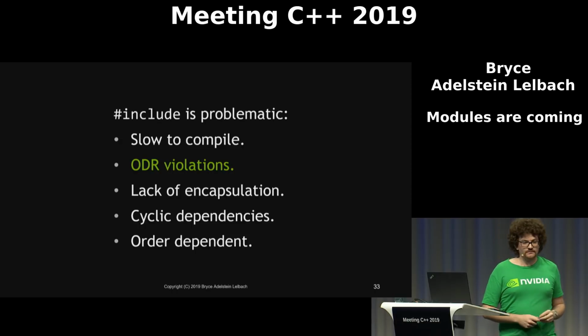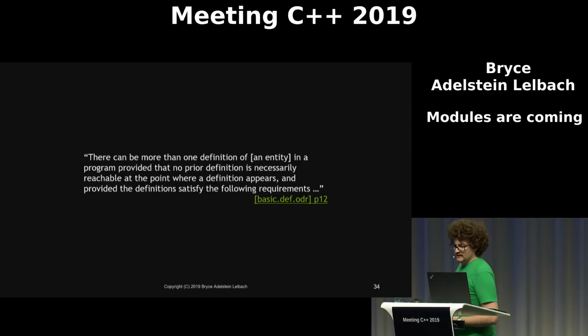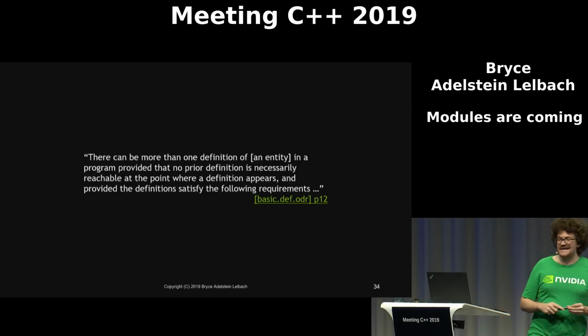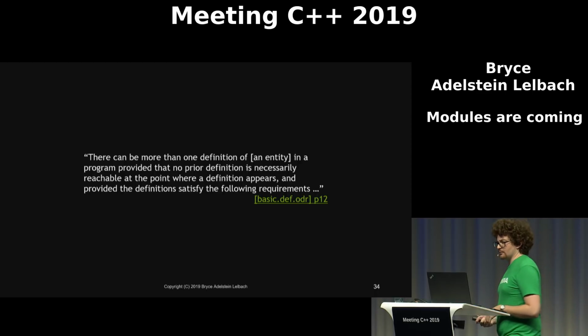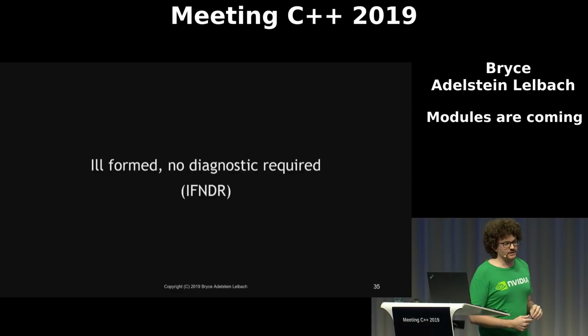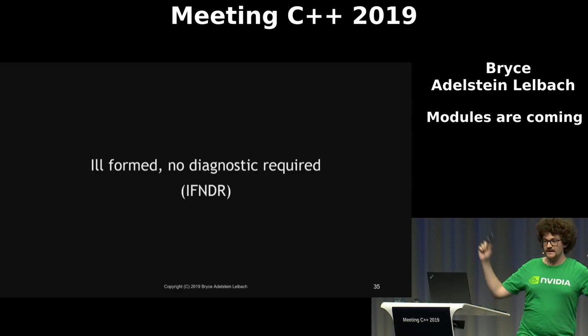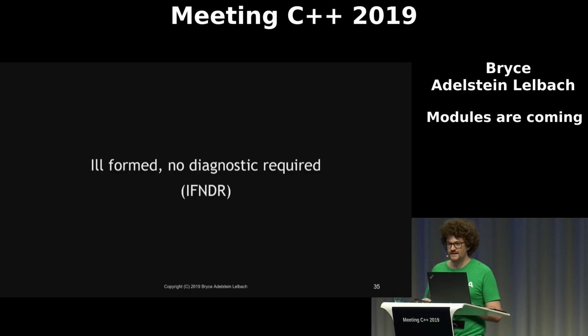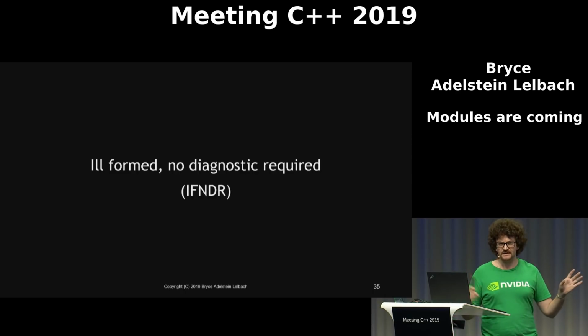All right, the second issue is ODR violations. So ODR stands for the one definition rule. It essentially states that there cannot be more than one definition of an entity in a program. But the issue is that if you violate the ODR rule, your program is ill-formed, no diagnostic required. That is a nice way of the compiler saying, it's your problem, something will happen, we make no guarantees about what. The implementation is not required to reject your program. It's not even required to give you a warning. This is kind of like a compiler UB.